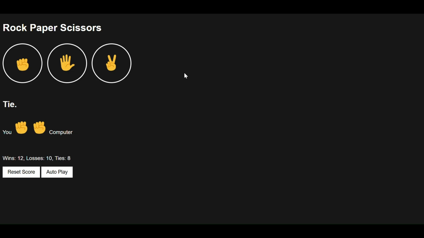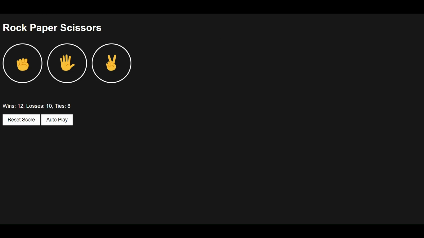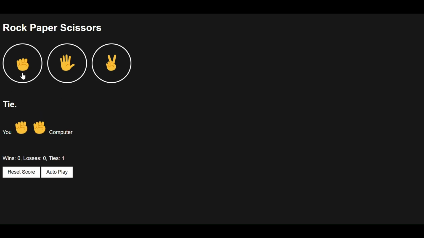It will run. Let me show you how it is going to run at the end when you look at it. Let me first reset the score. Now, for example, if I click a button over here, it will take inputs and all those things. We will look at it definitely. This is the computer move. It is also a random move, and similarly, we can enjoy playing with that. You can also have a functionality of autoplay.